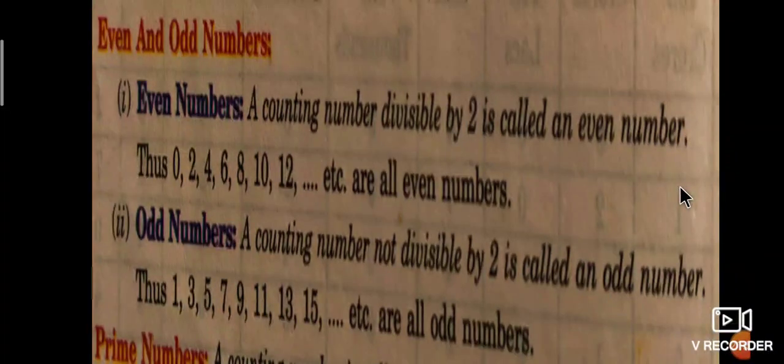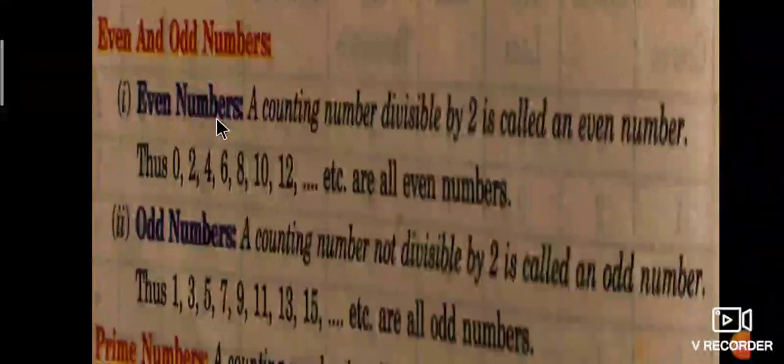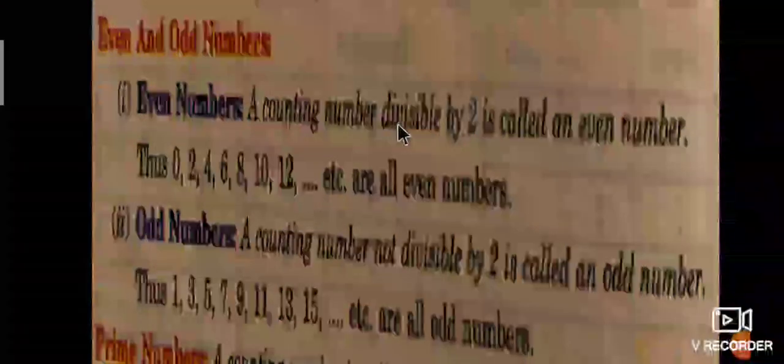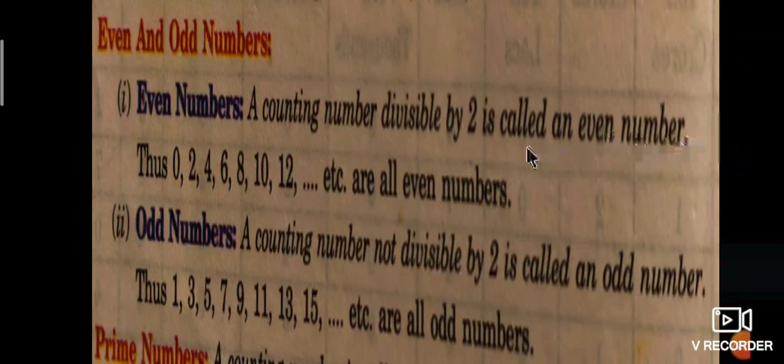Again, we shall discuss another important topic, even and odd numbers. In the number system, it is important to know which are the even numbers and which are the odd numbers. Students, first one is even numbers. Which numbers are called even numbers? A counting number divisible by 2 is called an even number.